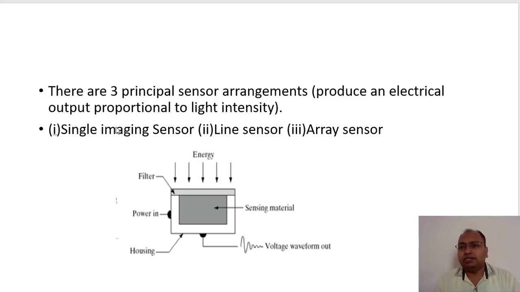Okay, so a single sensor is nothing but a sensor which is going to accept the light intensity and convert it into a voltage, that is, electrical form. So this is nothing but a single transducer.